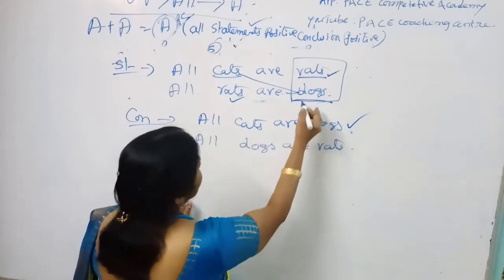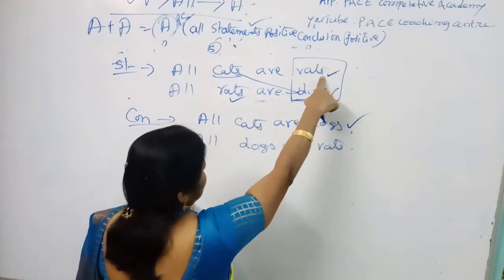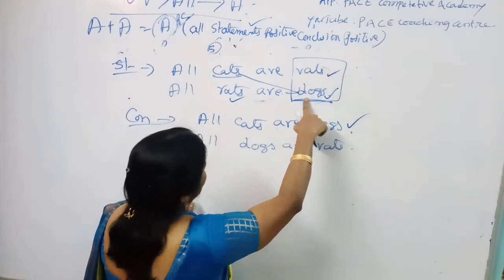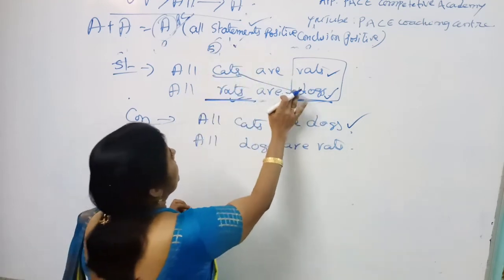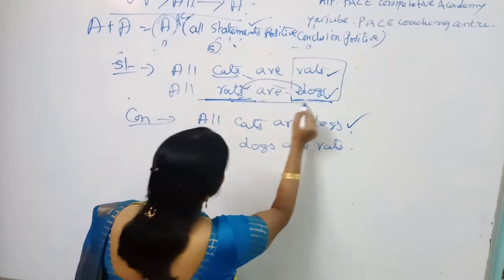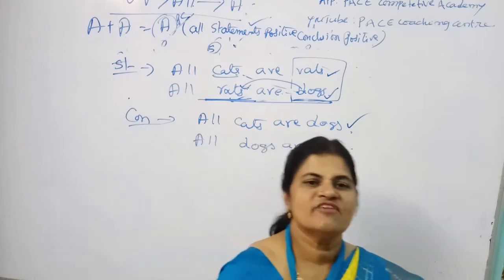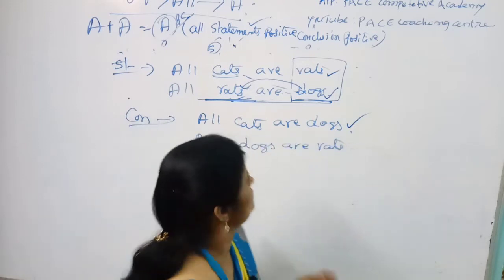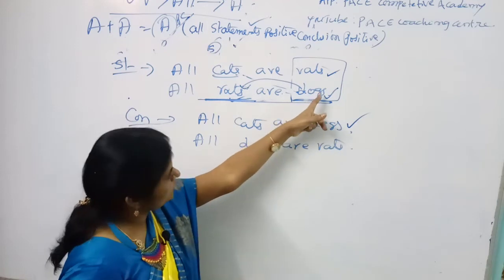See here, it is the dog. But remember, here is the rat's position. If here it is dog and rat is also in the same statement, means you are doing like this. If you are doing this in the same statement, what is that called? That is called conversion. In conversion, if all is converted, it should always be converted into some only.